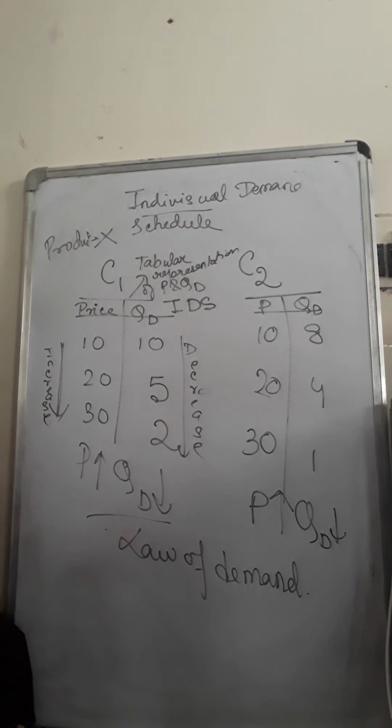Maybe the friend who bought 5 packets of biscuits is going to buy another 2-3 packets of some other brand of biscuits. But the one who has bought 8 packets is convinced totally that I am only going to eat this and no other biscuit packet. So there must be a difference in taste and preference also. So even if they are acting alike as per the law, when the price reduces they demand more, but they don't act identically.